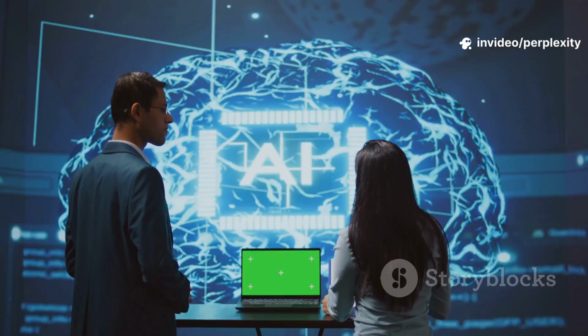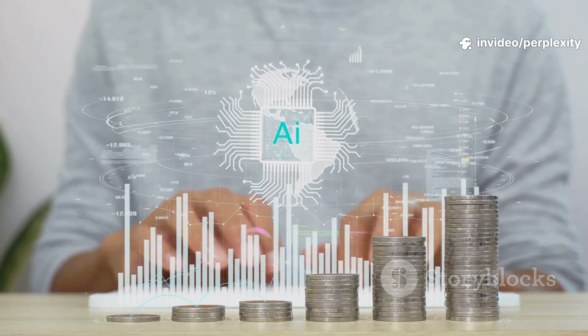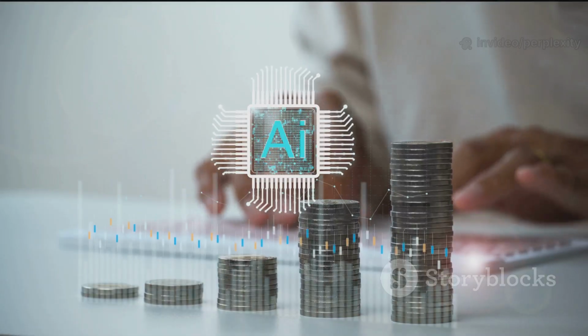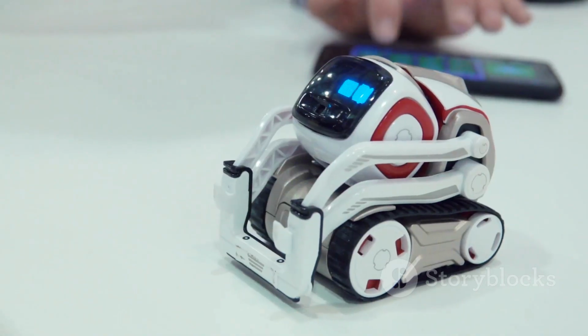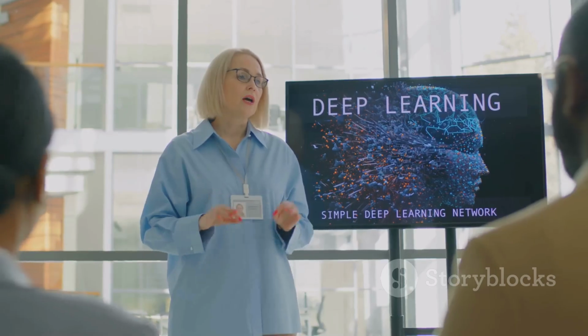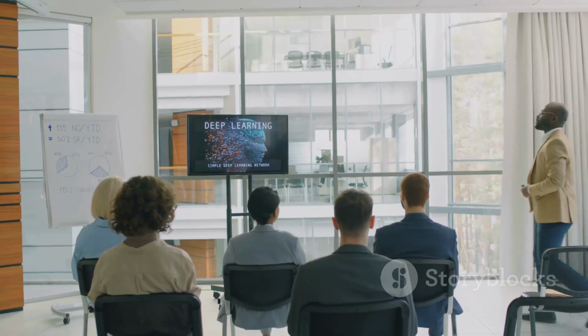We're moving from apps you use to agents that work for you. Instead of opening 10 tools, you'll just say, do this, and AI handles the rest. So here's the real question. If AI can now think, search, act, and improve its own answers, what happens when it gets just 10% better? Because at that point, you're not using software anymore. Software is using itself.